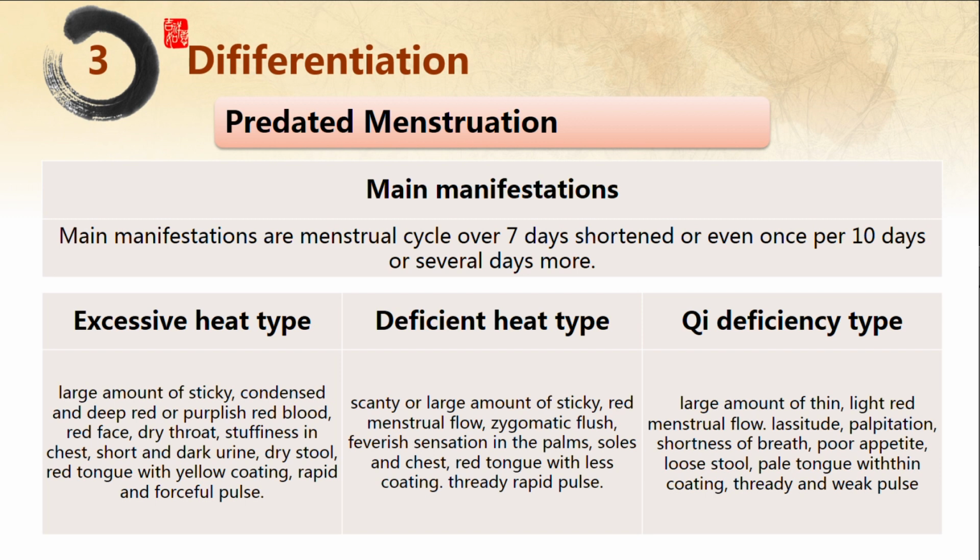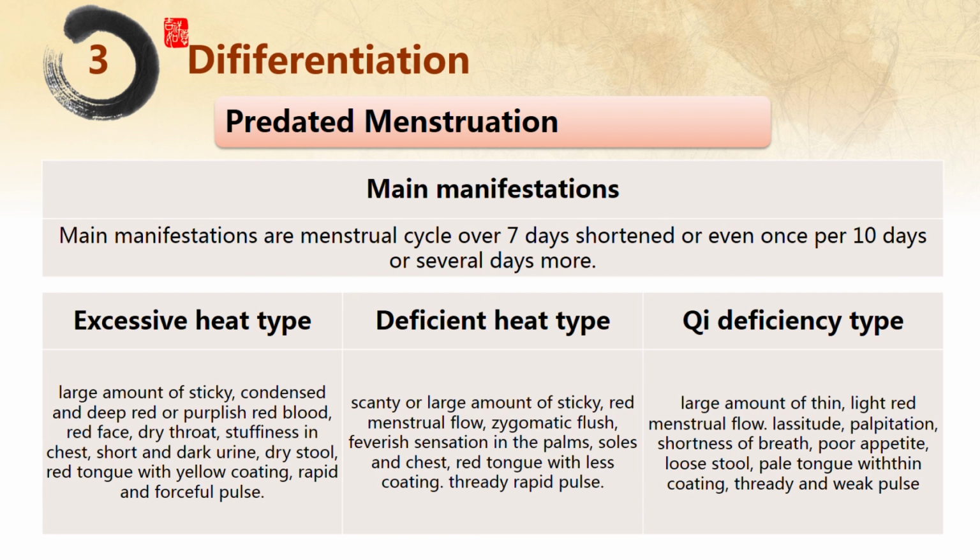rapid pulse. Qi deficiency type manifests antedated menstruation with large amount of thin, light red menstrual flow, lassitude, palpitation, shortness of breath, poor appetite, loose stool, pale tongue with thin coating, thready and weak pulse. Postdated menstruation. When manifestations are a delayed menstrual period of more than 7 days or even menstruation once every 40 to 50 days.